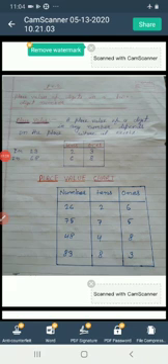Children, let us know place value. The place value of a digit in any number depends on the place where it exists.